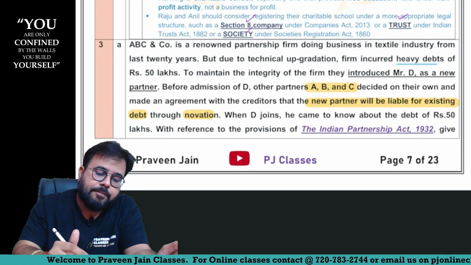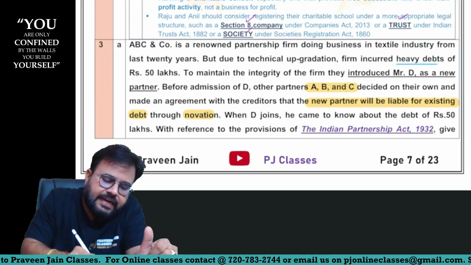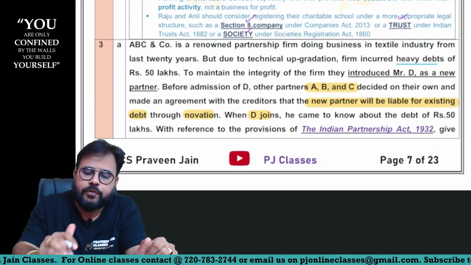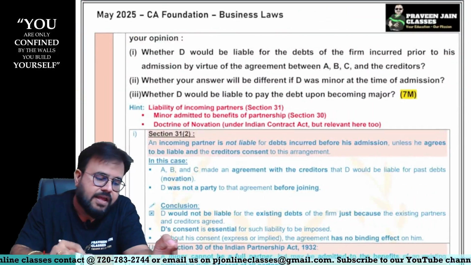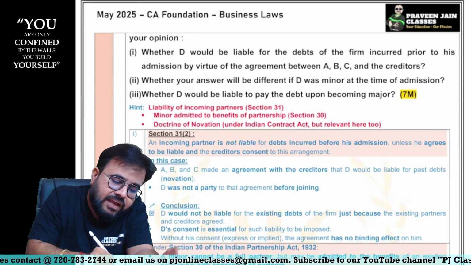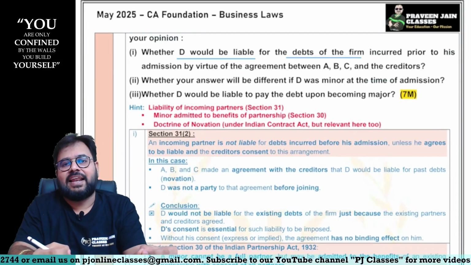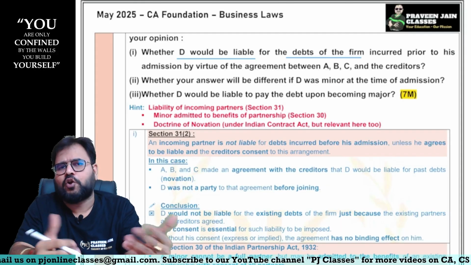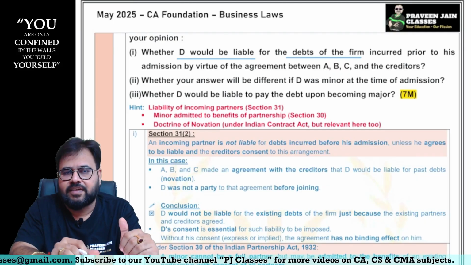Okay. But the point is D was completely unaware about all these things, sir. Now who joins? D joins, sir. He comes to know about the debt of 50 lakhs, sir. With reference to the provisions of Indian Partnership Act, give your opinion whether D would be liable for the debts of the firm. Answer is no. Can I say if novation has to happen? What do you mean by novation? Substitution of contracts, sir. Can I say substitution of parties are happening, sir?